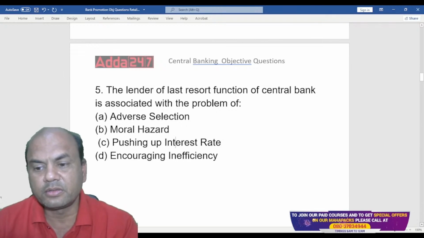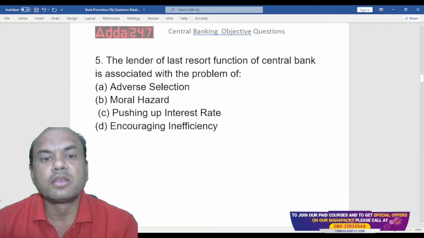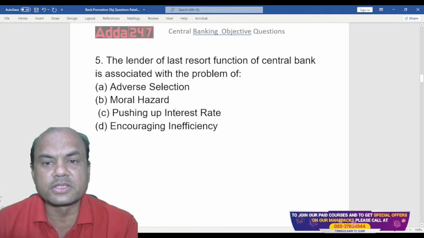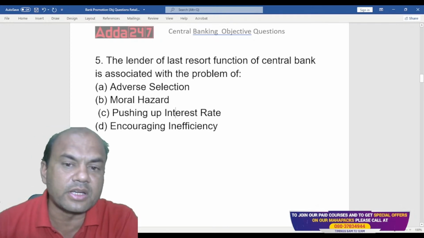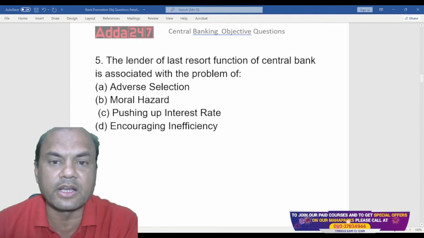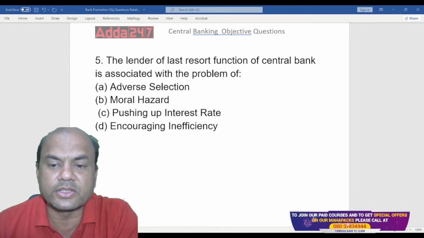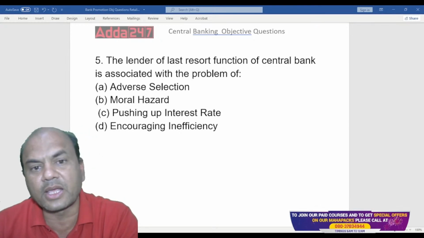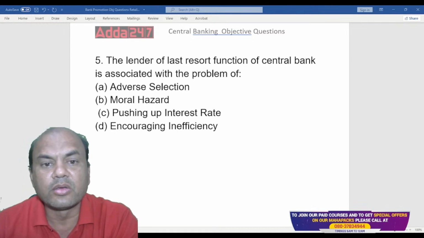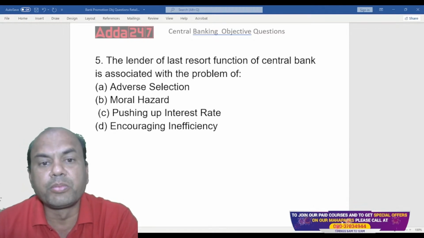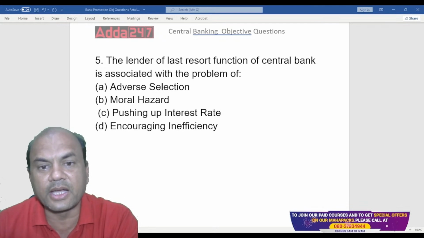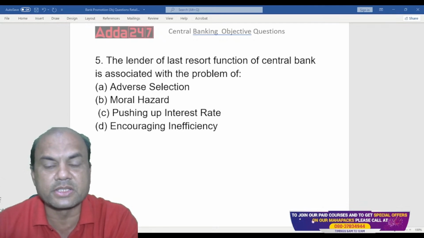Next one. The lender of last resort function of a central bank is associated with the problem of. Now this lender of last resort is associated with which type of problem? Adverse selection, moral hazard, pushing up interest rates, or encouraging inefficiency.